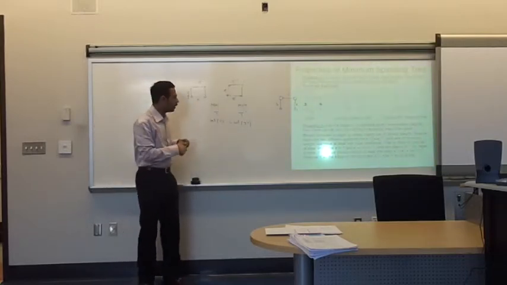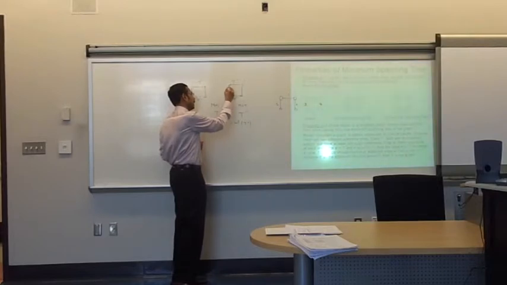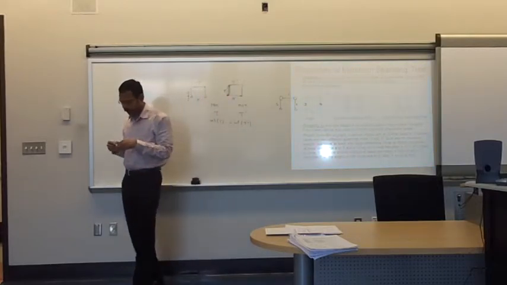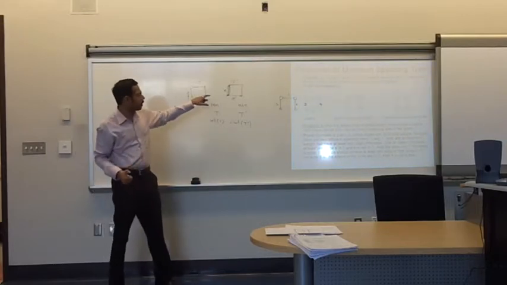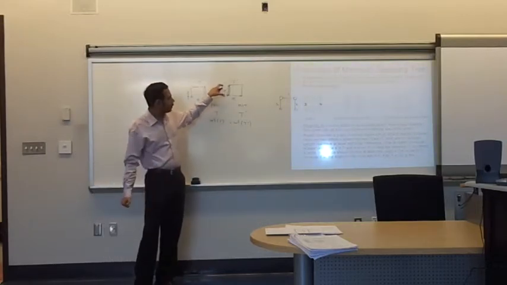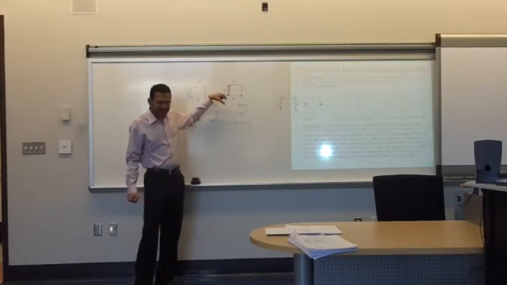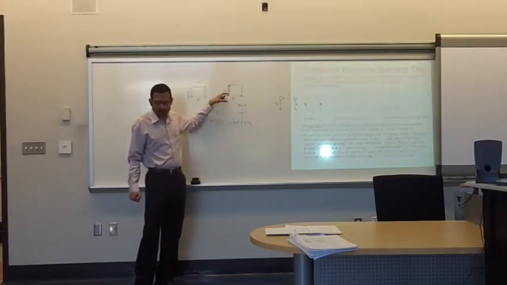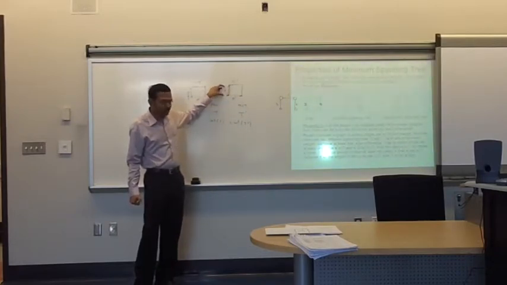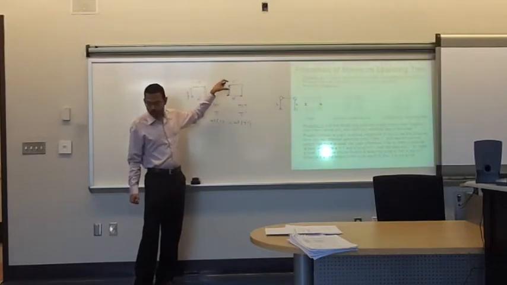If this E is included in this tree, it's going to create a cycle. And we know from our previous theorem that if you include an edge which is not in a minimum spanning tree, you're going to create a cycle, and that edge is going to be the maximum weight edge in that cycle, right? So in this small cycle, this edge E that we added is of the largest weight.